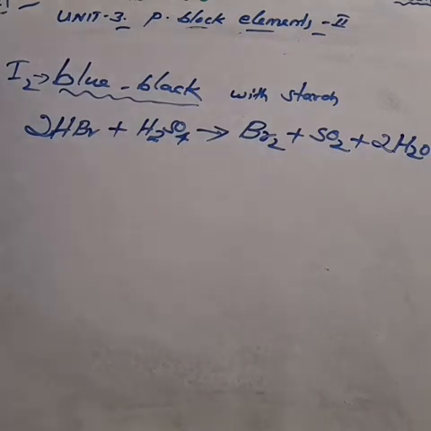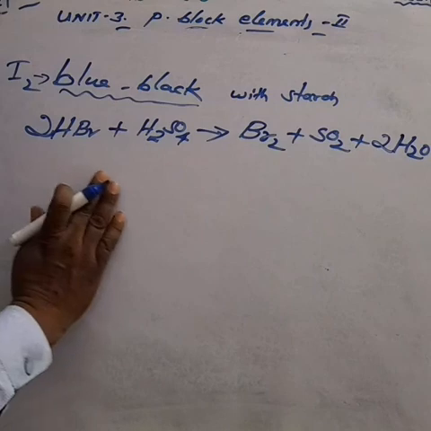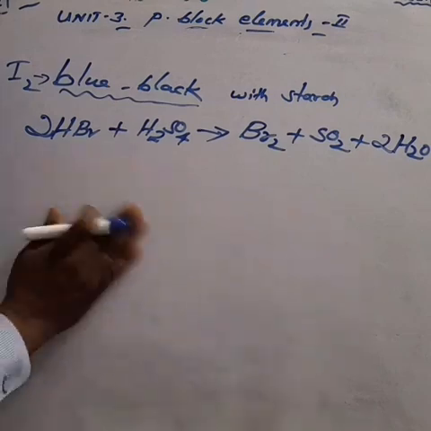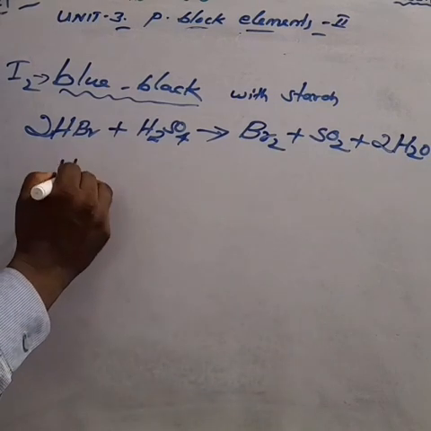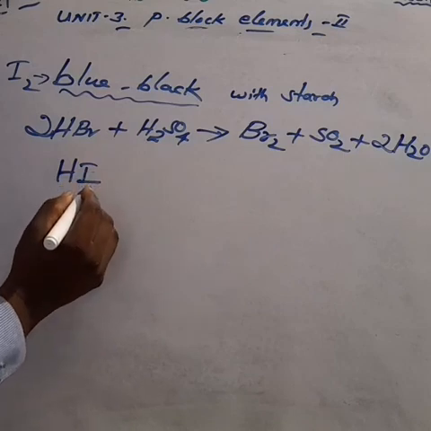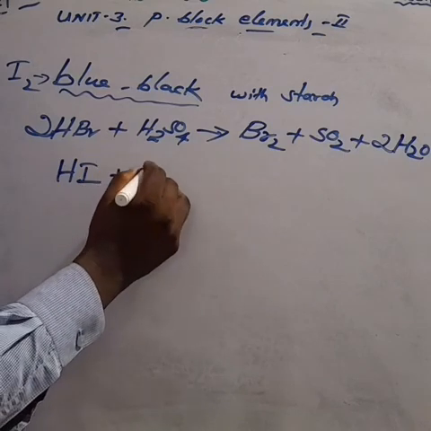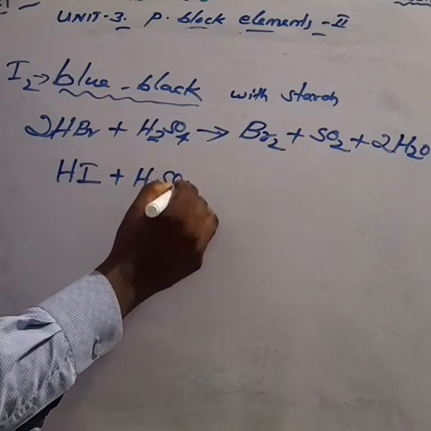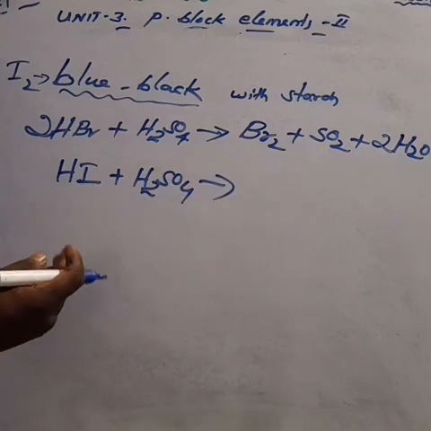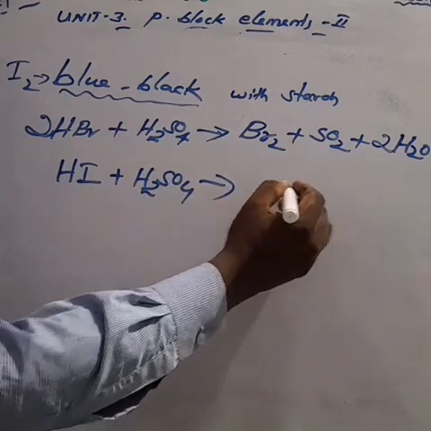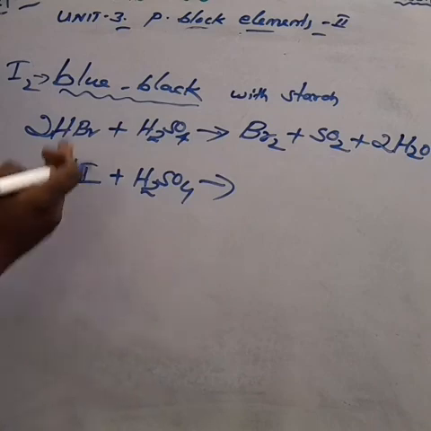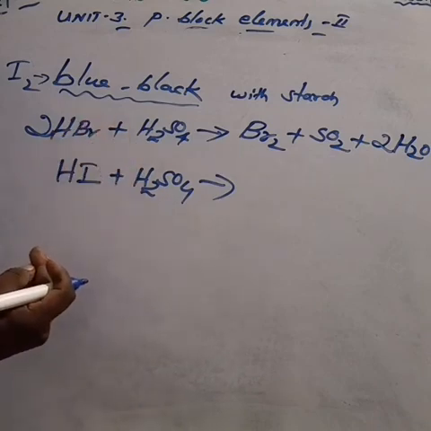Next. Hydrogen iodide reduces sulfuric acid into hydrogen sulfide.